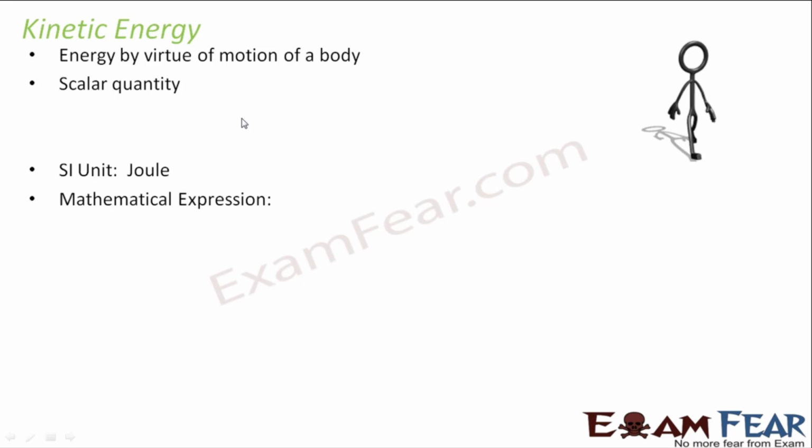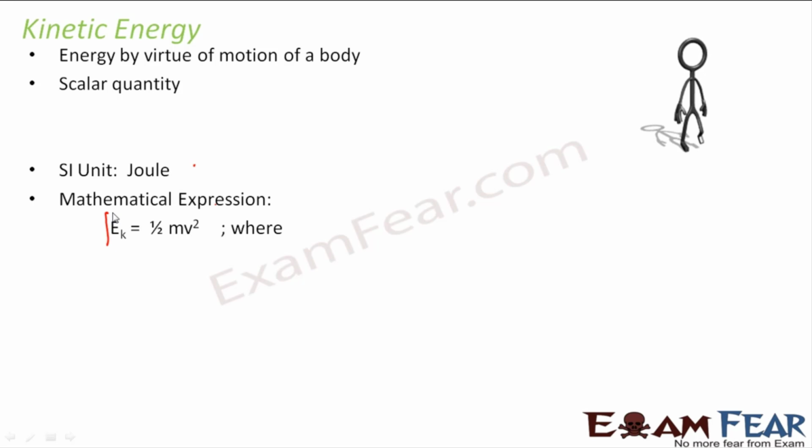How do we mathematically express kinetic energy? That means, how do I calculate the kinetic energy of an object? Let us suppose I have an object of some mass m, and that object is moving with some velocity v. How do I know how much is its kinetic energy? Kinetic energy is denoted by E with a subscript k. This k subscript stands for kinetic.